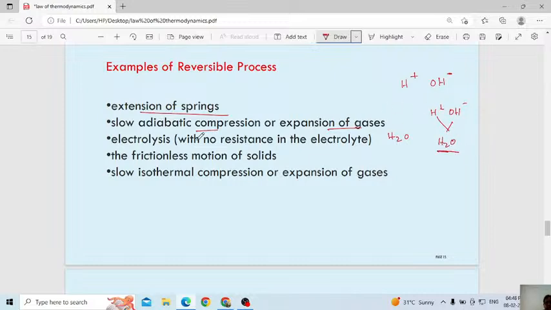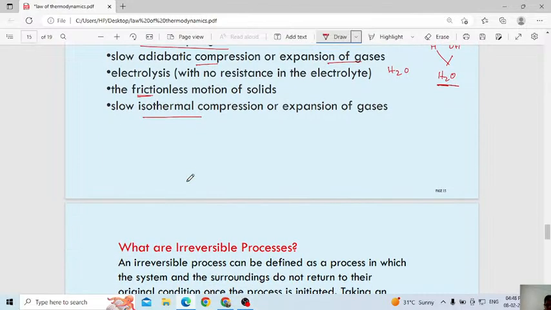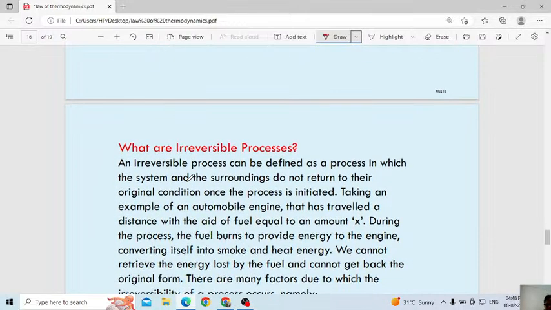That's why this is also the best example of a reversible process. The frictionless motion of solids: when there is no friction, the solids can come back to their original state. Then again, adiabatic or isothermal expansion and compression, both are also examples of a reversible process.